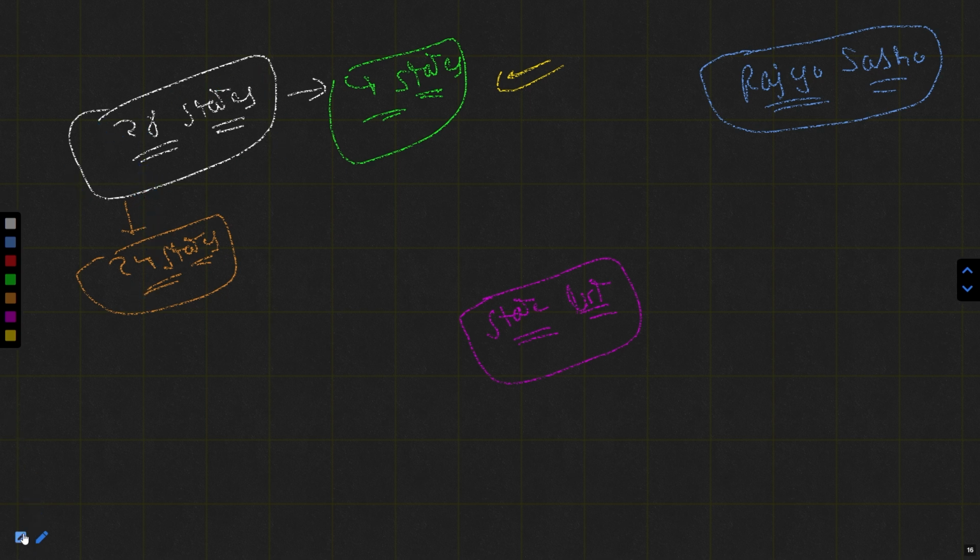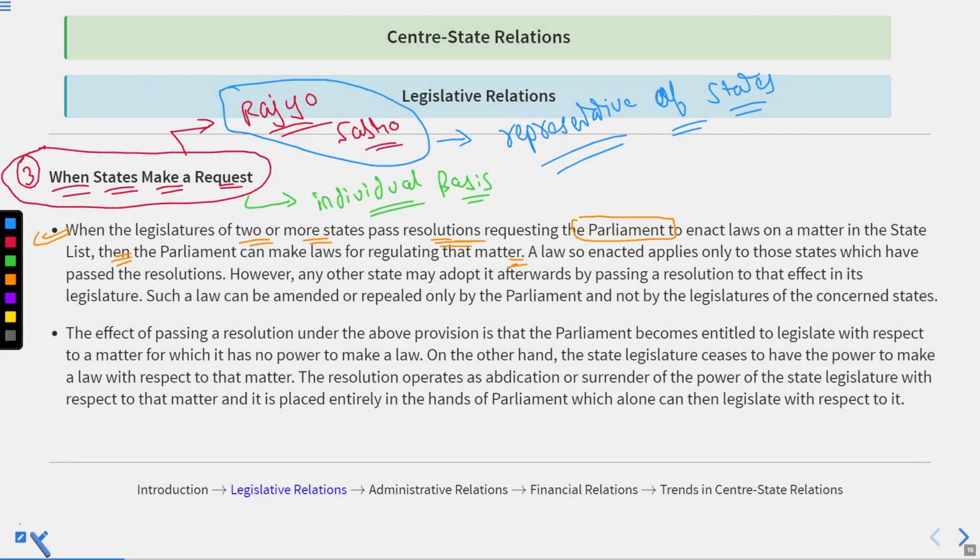When the states make the request, only the selected states will have the implication and the rest of the states will work as normal. But when the Rajya Sabha makes the request, then the states, selected or non-selected, in the combined form, all the 28 states will have to bear the consequences and implications.